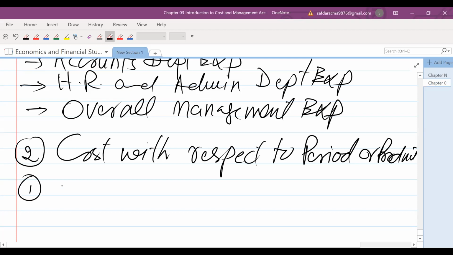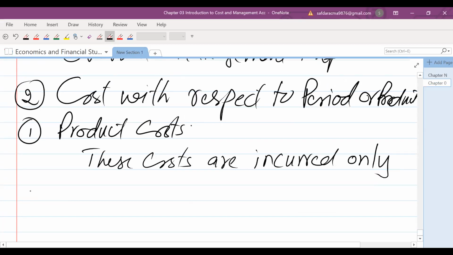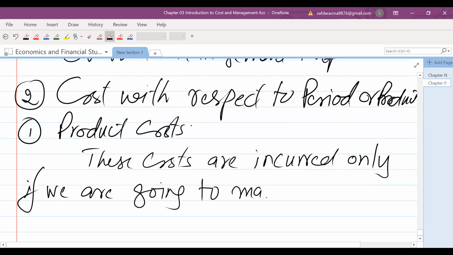So for this we have a product cost. These costs are incurred only if we are going to make any item.